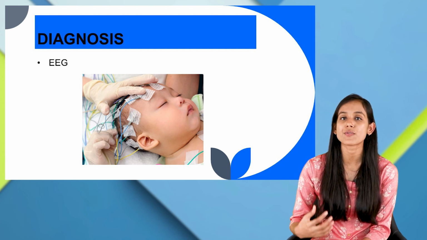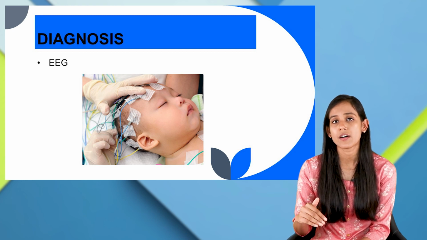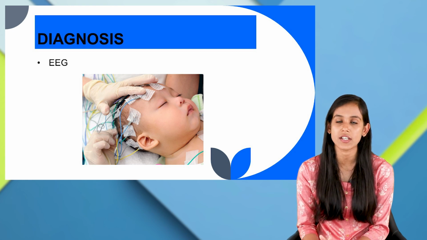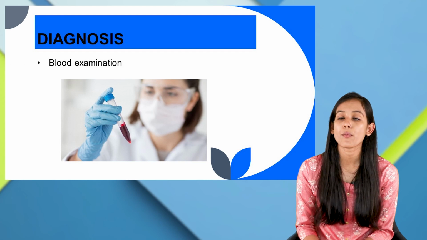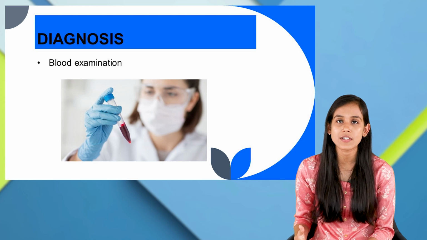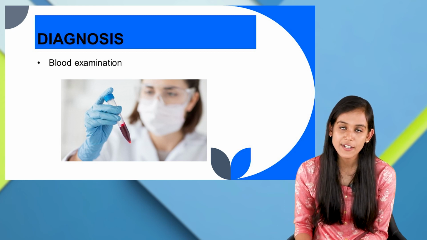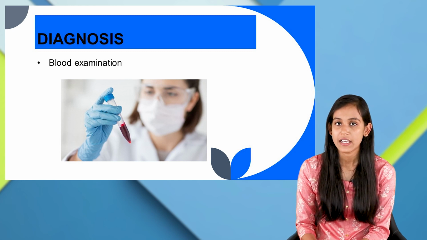So this would also record the brain activity, and it would help us to understand whether it is a type of generalized seizure or focal seizure, right? And again, we can do blood examination. Why blood examination? In the causes we saw there are several causes which can actually be ruled out through blood examination, right? So we can do blood examination also to find out about the seizure disorder. Next, let us move on to the management of epilepsy.